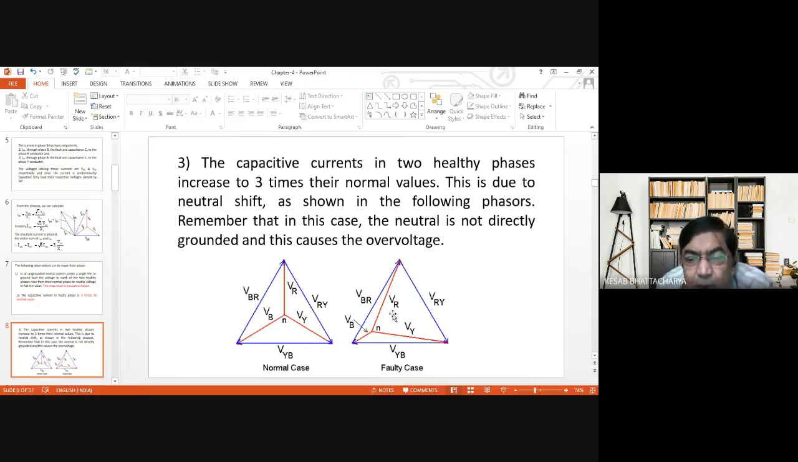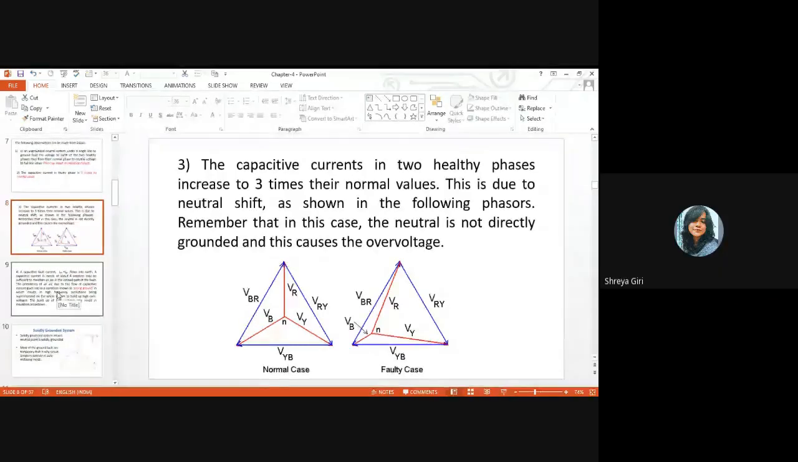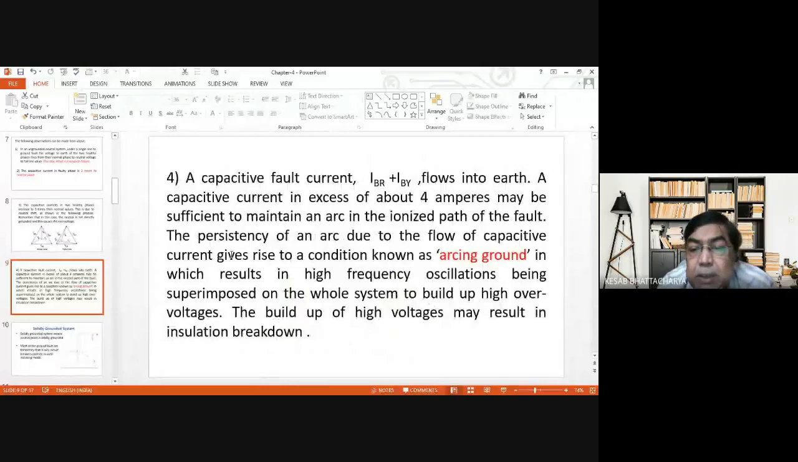This is the situation. Under normal condition, the neutral point actually coincides with the centroid of the triangle, but here it is shifted. It could have been shifted anywhere inside or outside the triangle depending upon the degree of unbalancing. So is that okay? Ungrounded system. Yes, sir. Now the final point is this arcing ground.